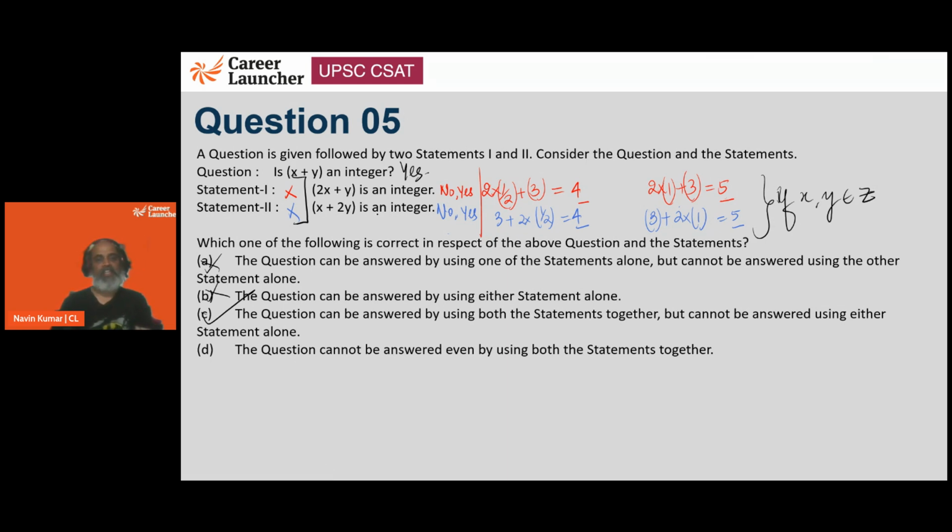So if I take x as a fraction, then this is going to give us an integer. But then if x is a fraction, then x plus 2y won't be an integer anymore. So we have to think of such set of values of x and y where each of the two statements result in integer. Right? This is only possible when x and y are integers. Hence, this conclusion.